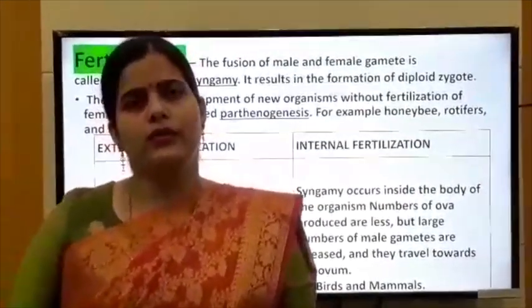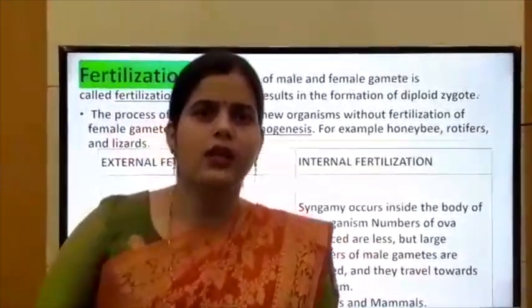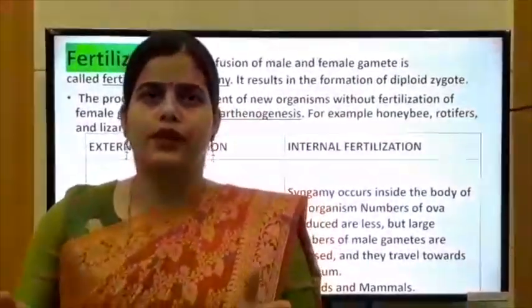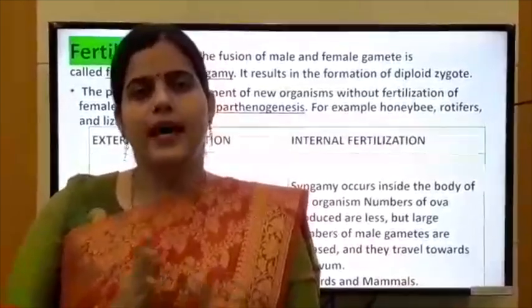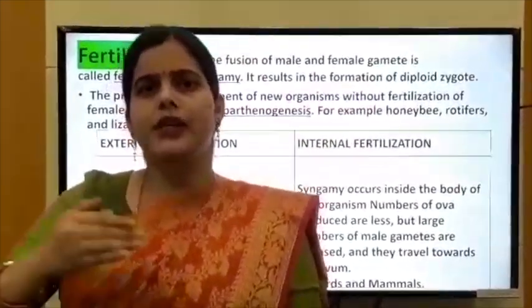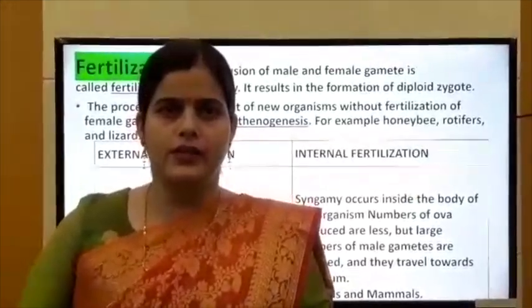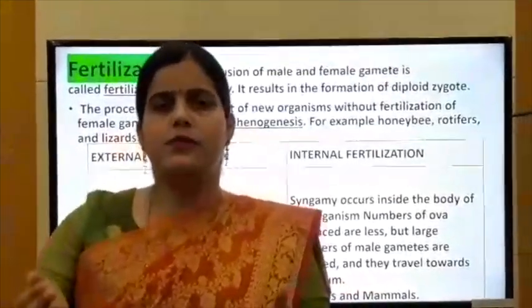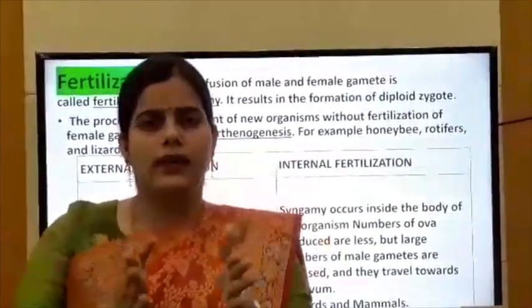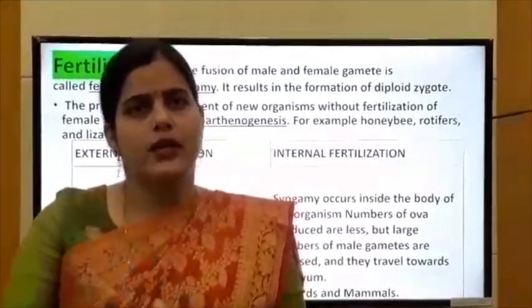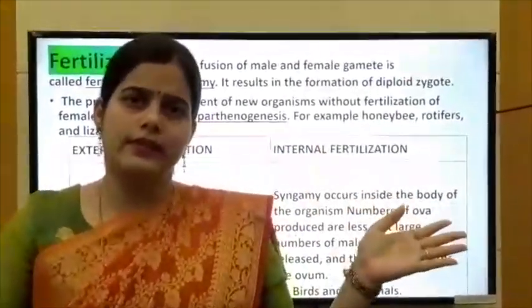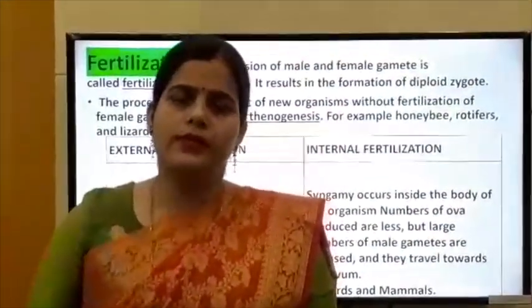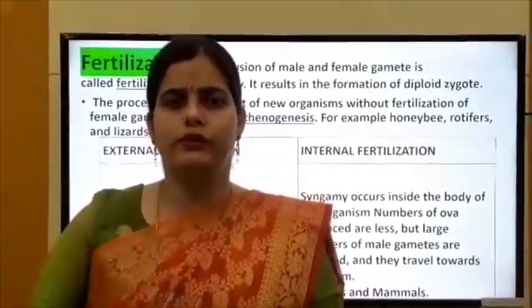Now, today we will discuss fertilization. What is fertilization? The fusion of male and female gamete to form the zygote, and the zygote divides and differentiates to form an offspring. One gamete comes from the male and one gamete comes from the female. When both the gametes fuse together, they form the zygote. Gametes are haploid, as we already discussed in my previous video, and the zygote which is formed is diploid, meaning